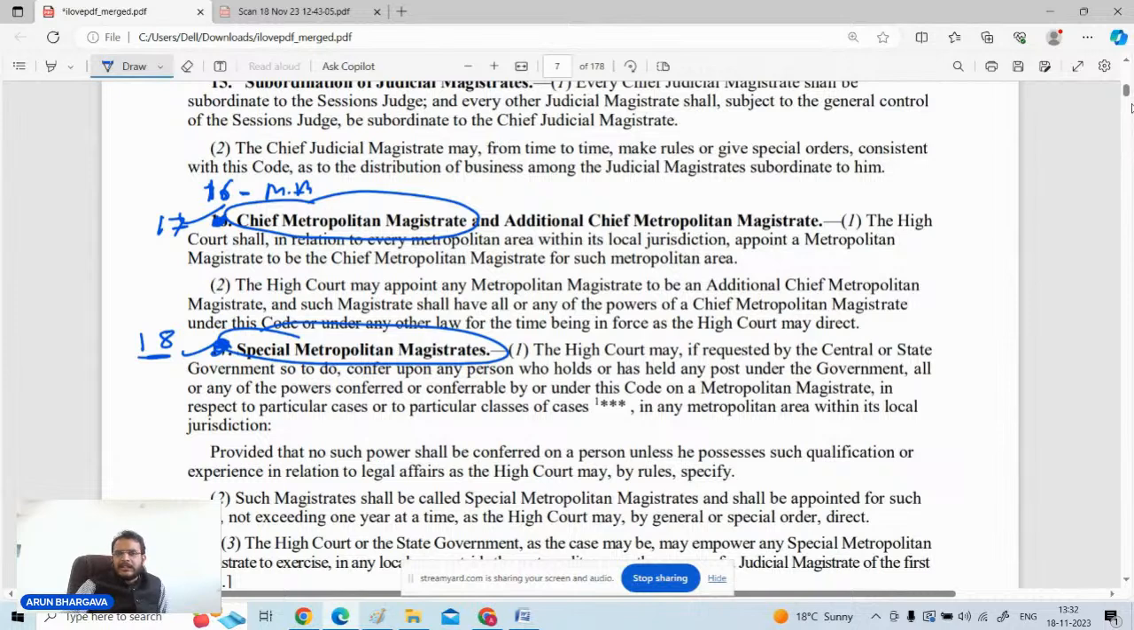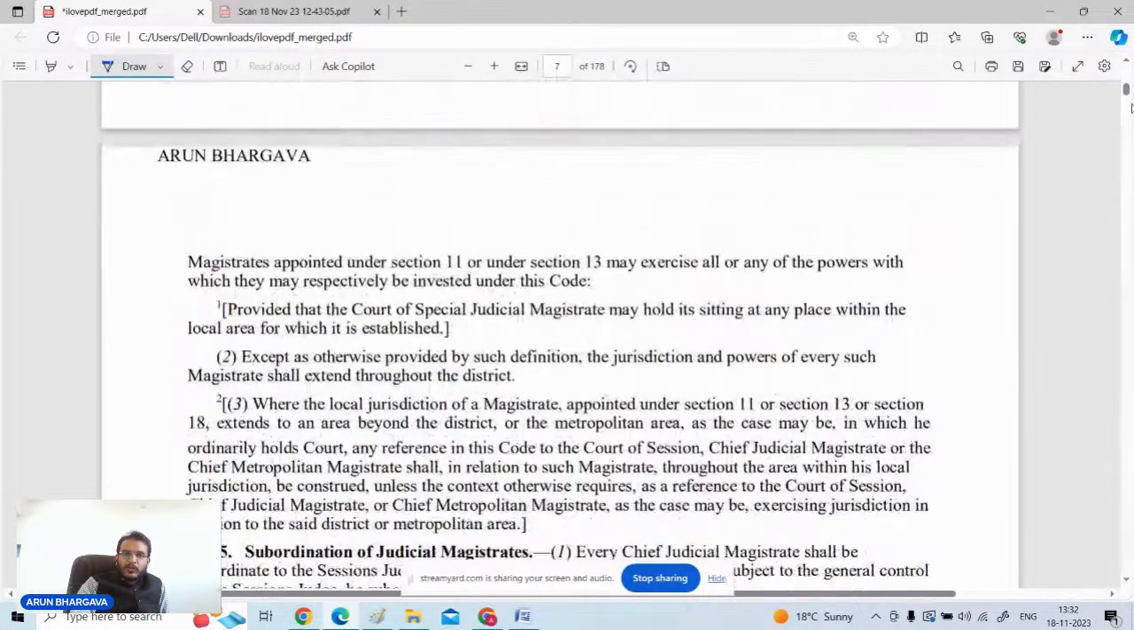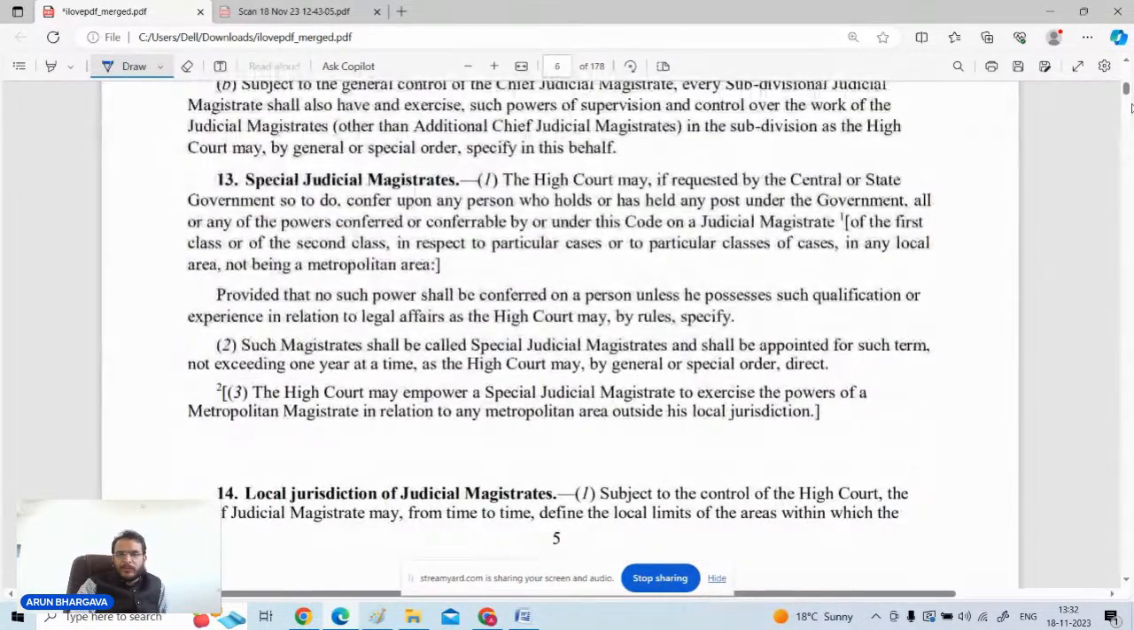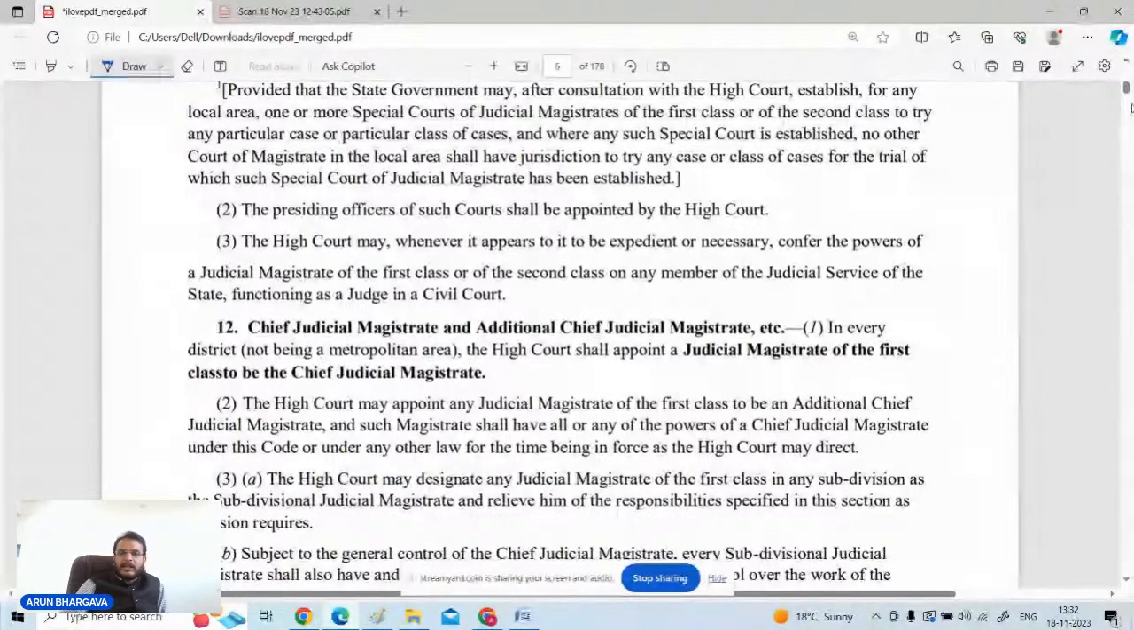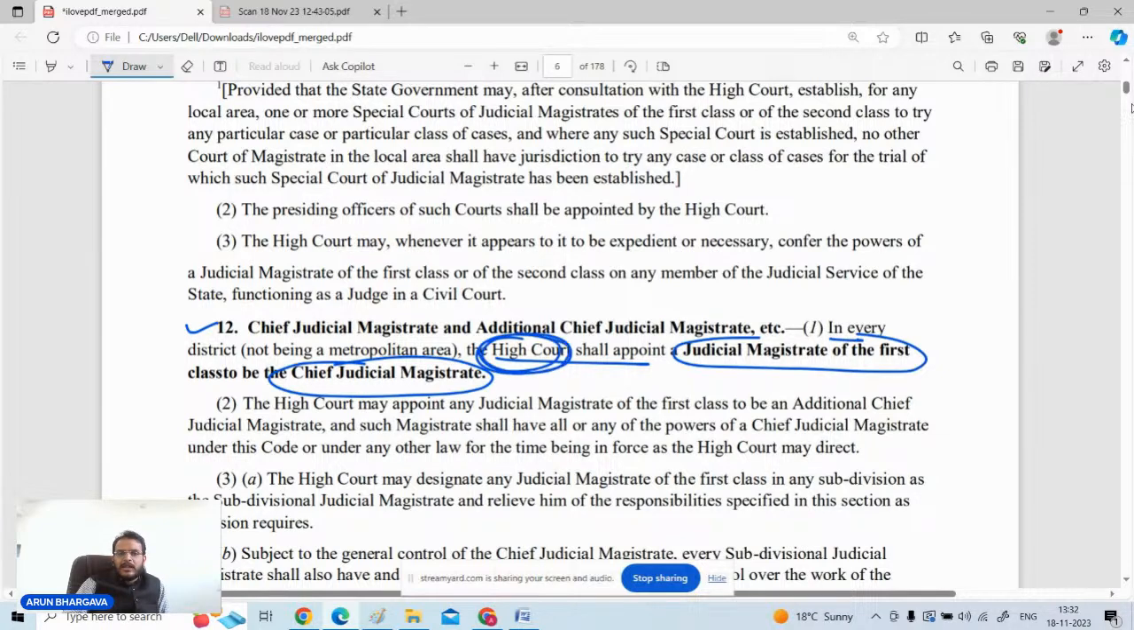As it is written, the High Court shall, in relation to the metropolitan area, appoint a metropolitan magistrate. Similarly, with respect to the judicial magistrates, you will get the same kind of provisions. You have to keep in mind whosoever is going to appoint. Like in section number 12, you will get that in every district, the High Court shall appoint a judicial magistrate of first class to be the chief judicial magistrate. So who is going to appoint? The High Court. The question is made from here.